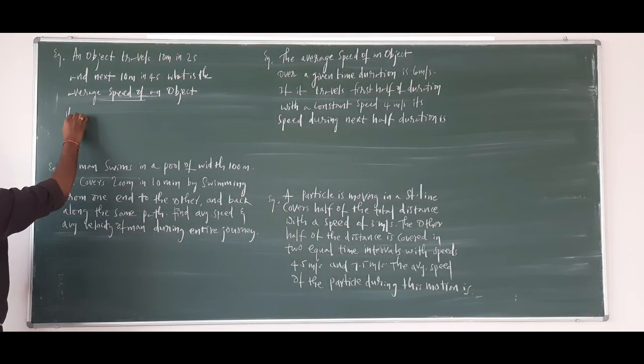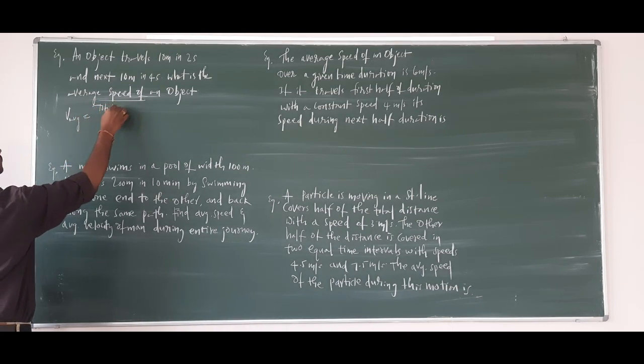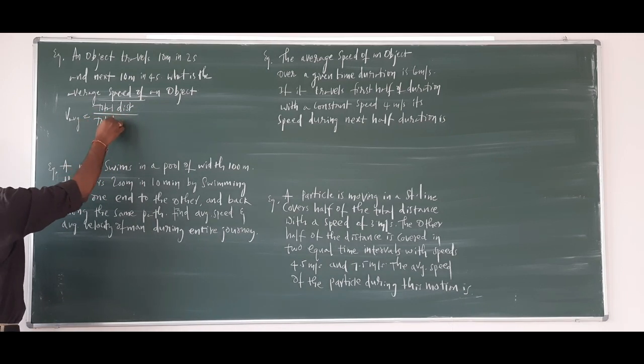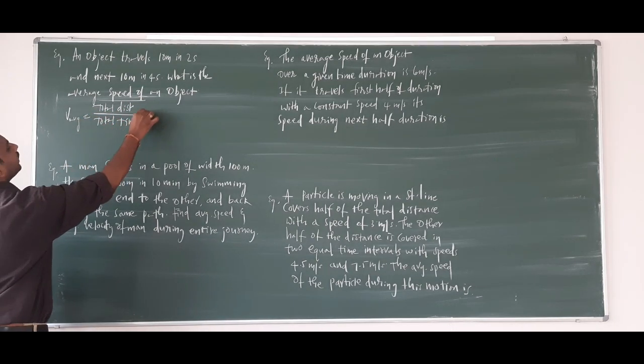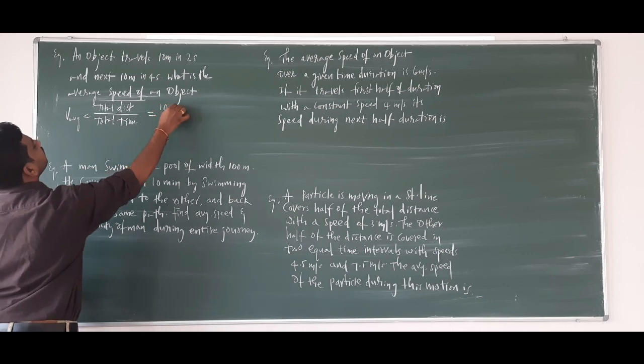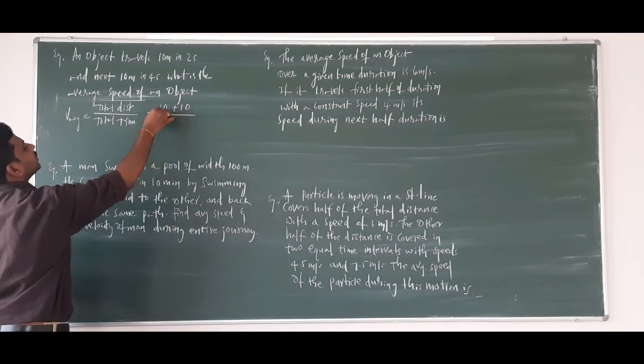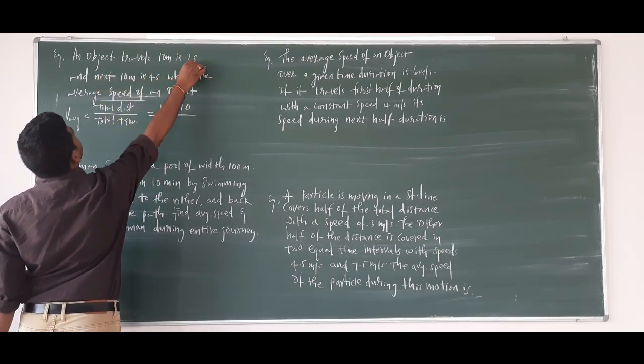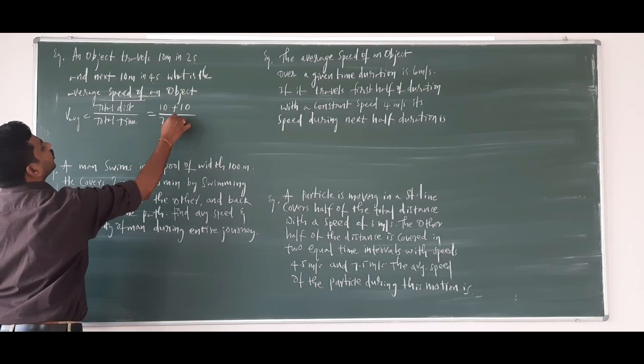Average speed is equal to total distance by total time taken, and total distance is 10 meters plus 10 meter and total time taken is 2 seconds plus 4 seconds.